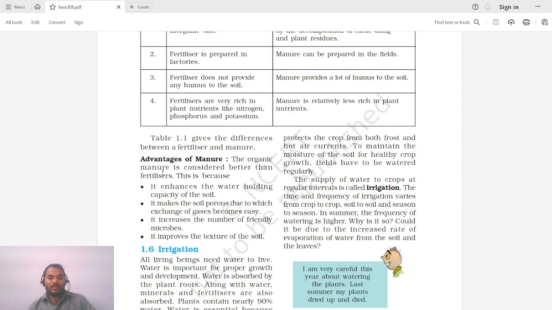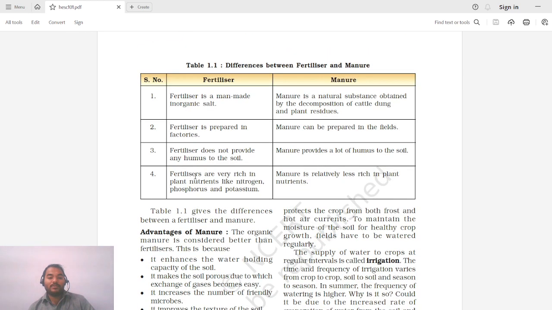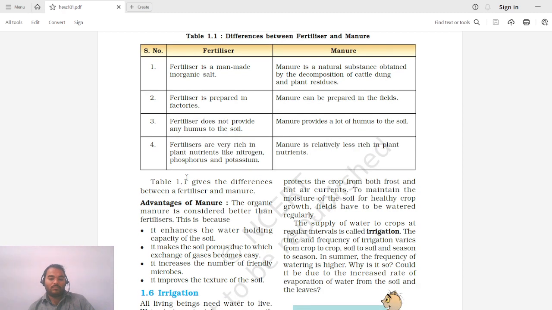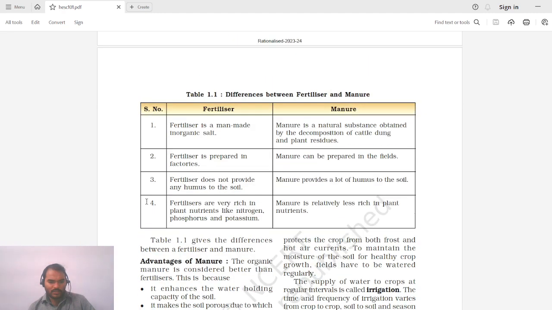So let us look at a few of the advantages of manure. The organic manure is considered better than fertilizers. Why? Before taking these advantages, let us look at the difference between fertilizers and manures. Fertilizer is a man-made inorganic salt. These fertilizers are not natural products. As we have seen in Geography in class 8, chapter 1, Resources, there are some resources which are man-made and some which are natural. So fertilizers are man-made resources.